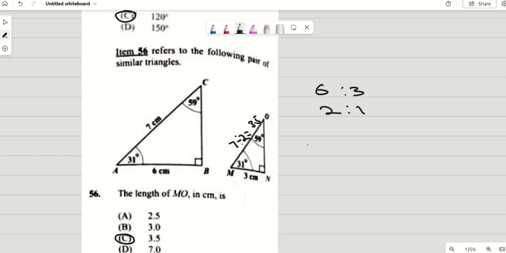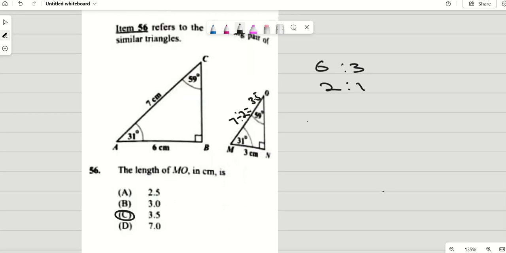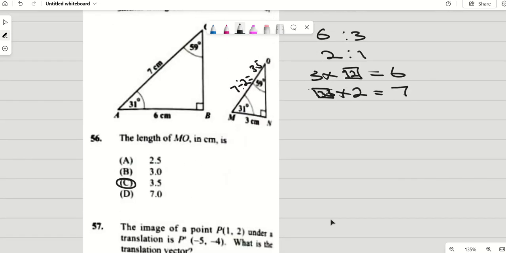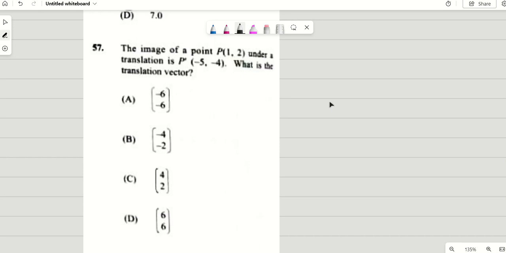So your answer is C. Right? So you look at how from 3 to 6, 3 multiplied by what would give you 6? 3 multiplied by 2. So the same thing, what multiplied by 2 would give you 7? 3.5. So you know that this length for MO is 3.5.